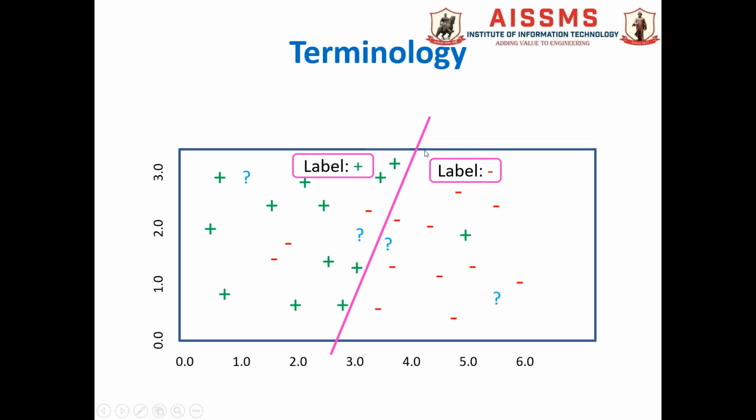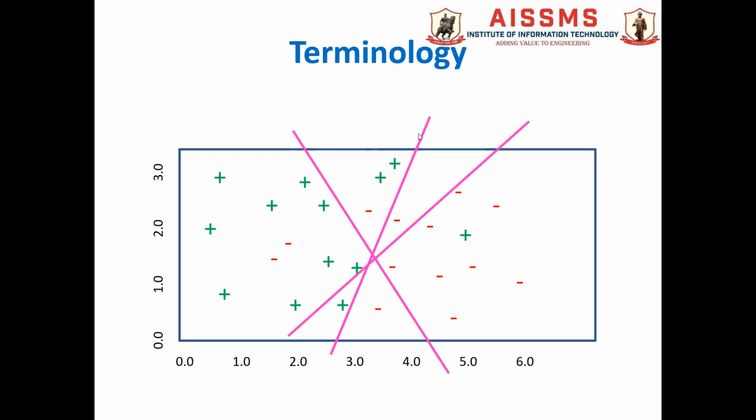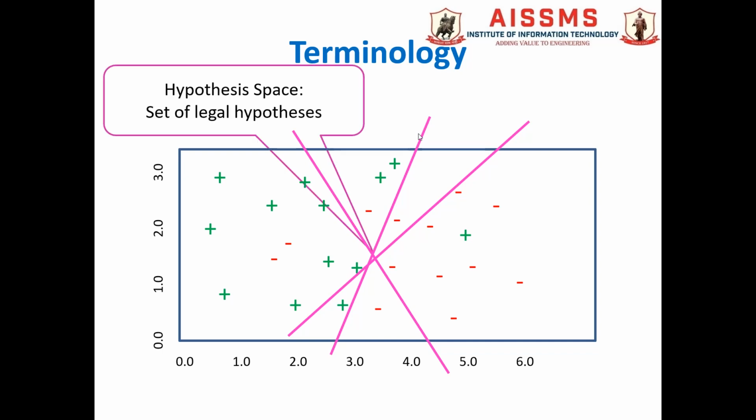But this is not the only hypothesis function which can come up with the training. Out of the training there can be more than one hypothesis function, and the set of all legal hypothesis functions is nothing but the hypothesis space. These are all the legal hypothesis functions which can come up during the training, and we have to select the optimal hypothesis function based on its performance parameters.